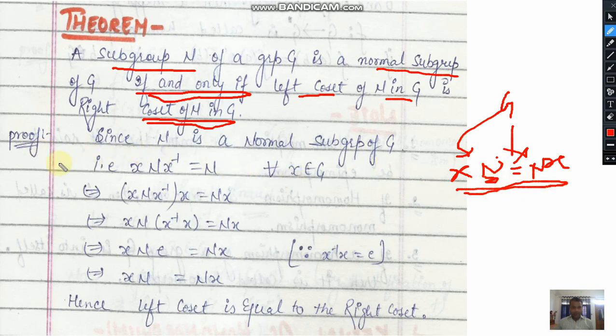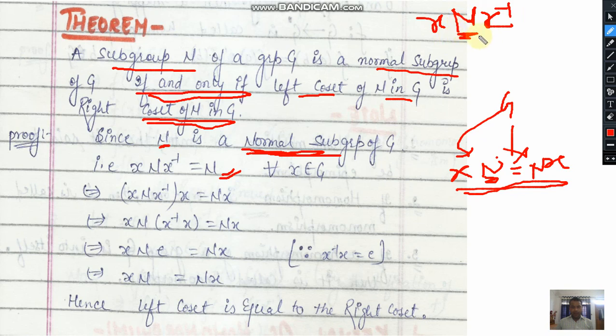So the proof will be given here. Here we have assumed that N is a normal subgroup. This is our initial assumption. So we will start from the definition of a normal subgroup, which states that a subgroup N is normal if you choose a random element x from G and multiply by this element from the left and by its inverse on the right, then there will be no change in this subgroup.